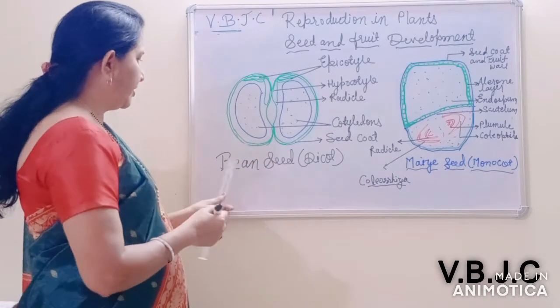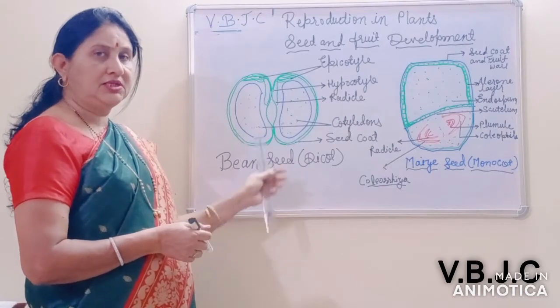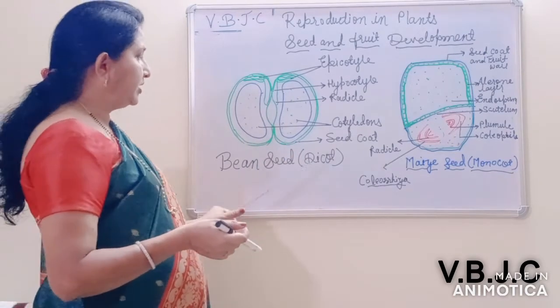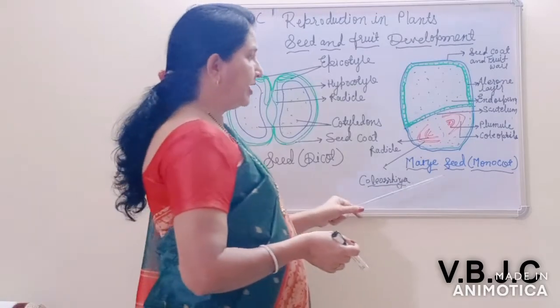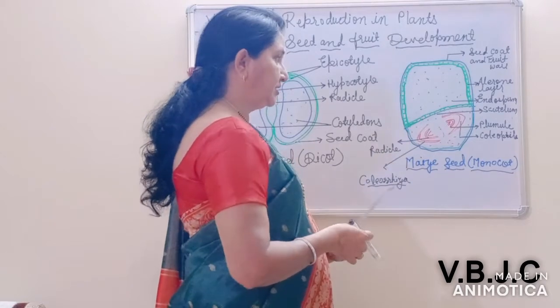There are so many examples of dicotyledonous seeds: bean seed, pea seed, then groundnut. So this is about the bean seed, then this is a maize seed. Now in this maize seed, you know that this is the structure of the LS of the maize seed.